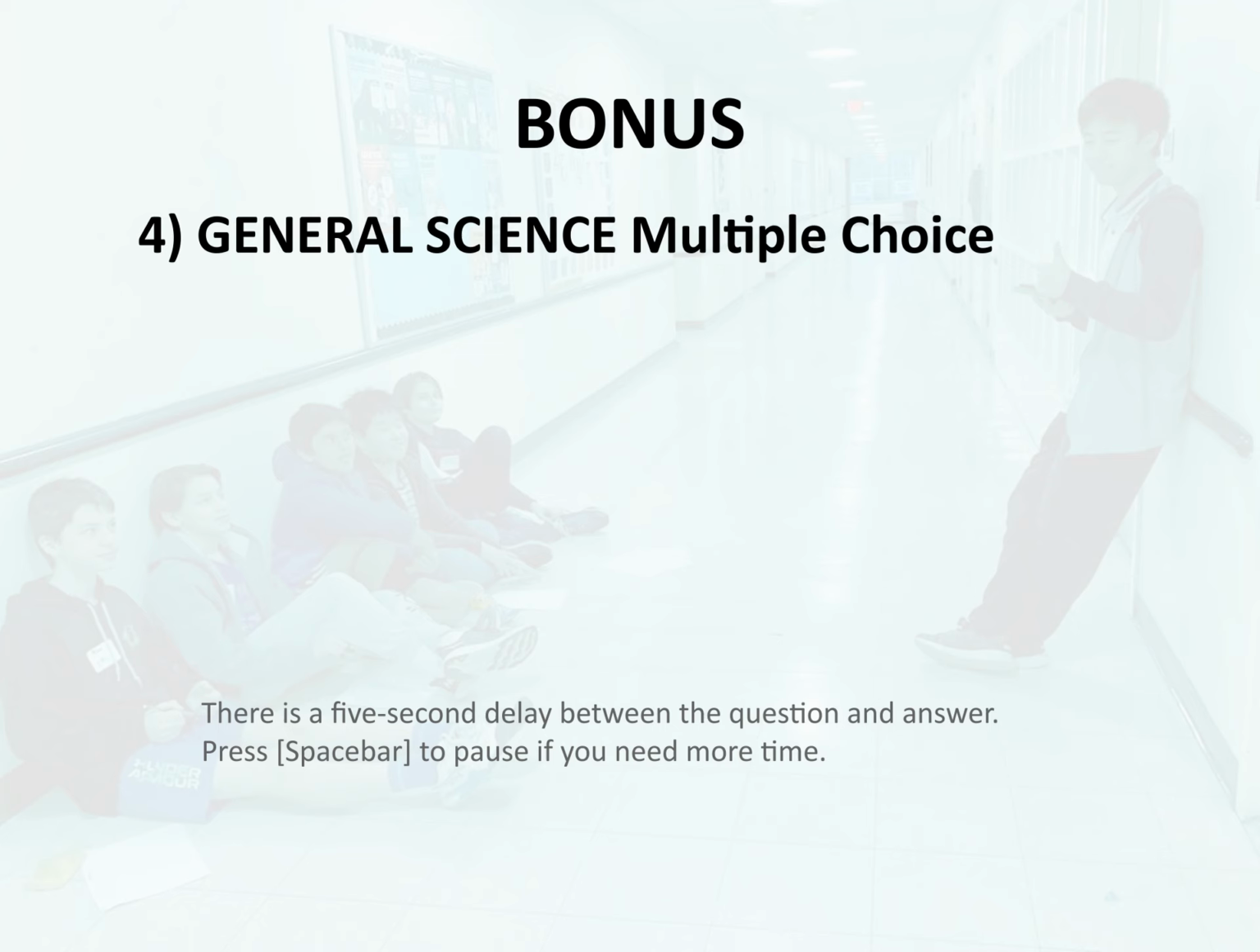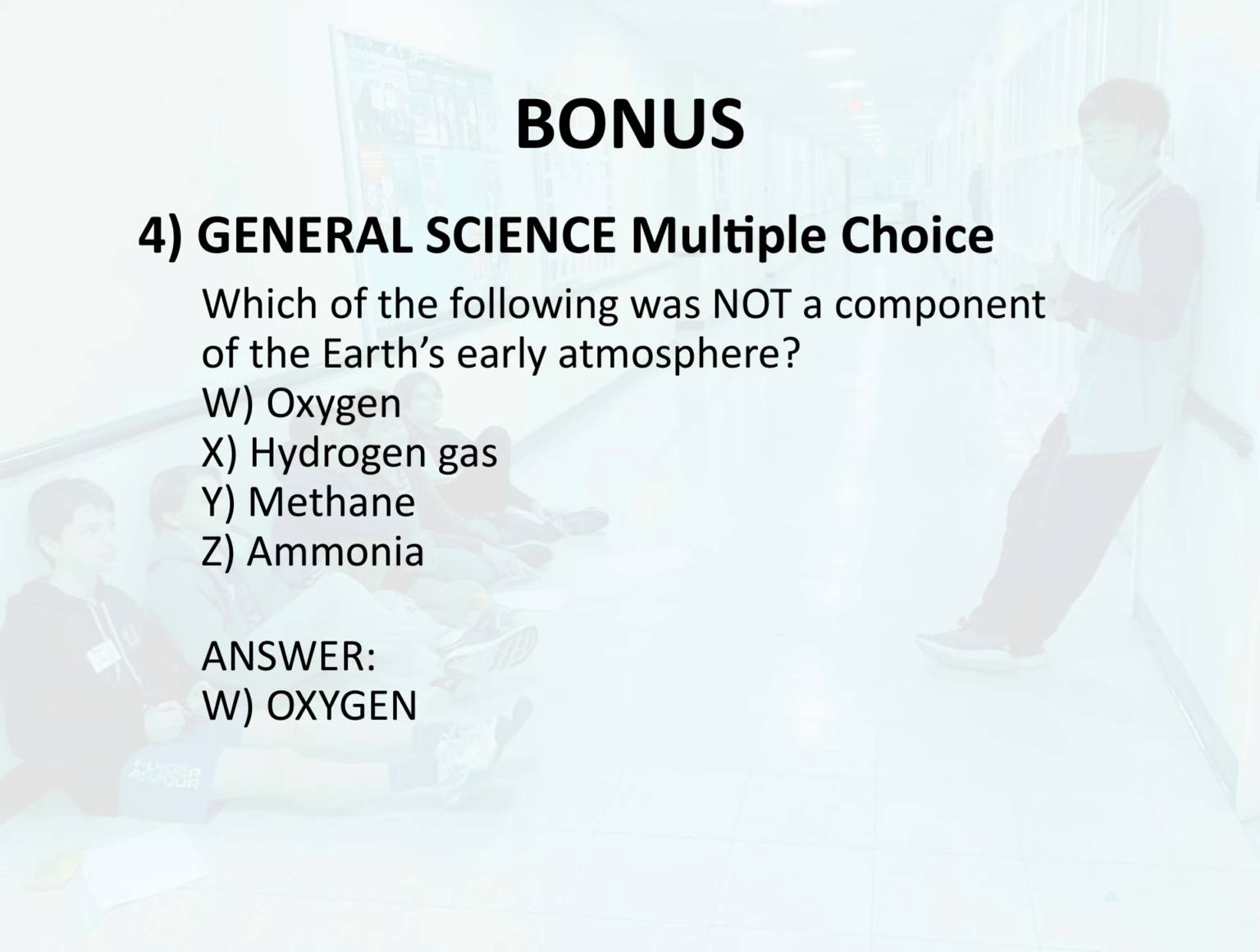Bonus 4. General science. Multiple choice. Which of the following was not a component of the Earth's early atmosphere? W. Oxygen, X. Hydrogen gas, Y. Methane, Z. Ammonia. Answer. W. Oxygen.